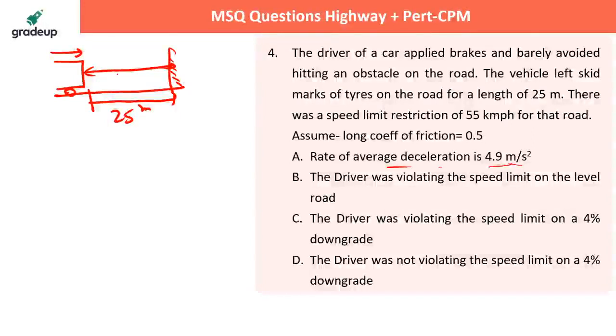Let's check this out. So you know that its final velocity is 0. V square is equal to U square plus 2as. You must have studied this. So initial velocity you don't know. So that is equal to 2 into minus a into s, because it's decelerating, right? This was the case. But you don't know which velocity is correct and which velocity is wrong. So let's just check it out.